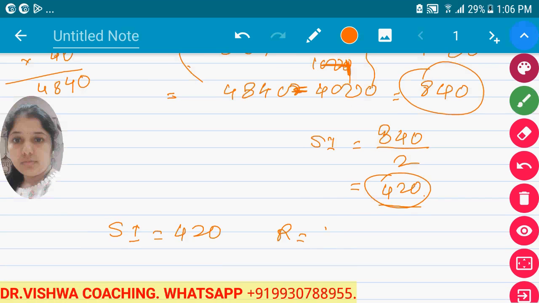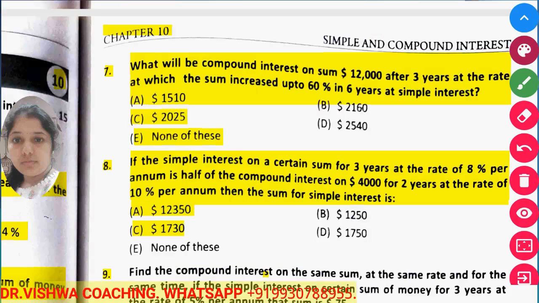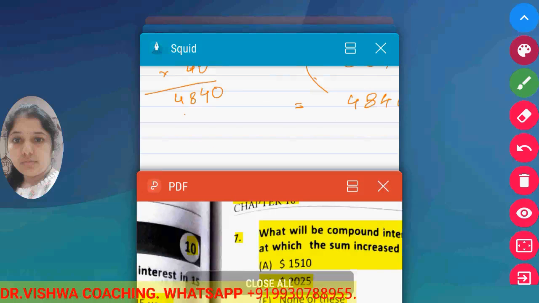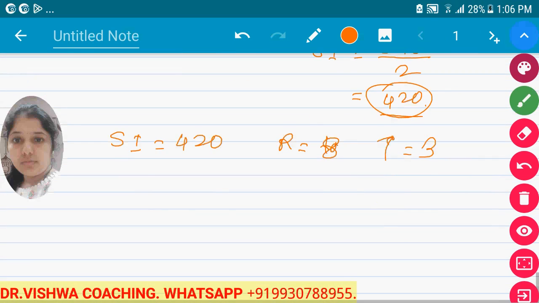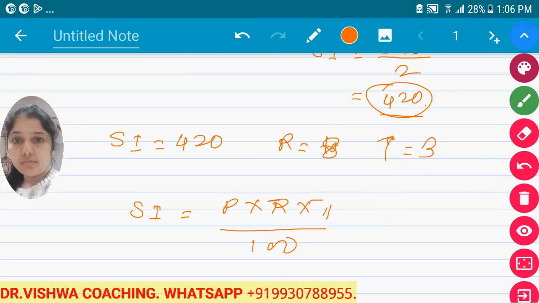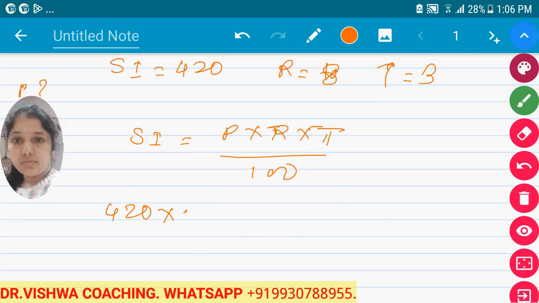Rate of interest we know, no, it is given as 8% and time period is 3 years. Rate of interest is 8%, time period is 3 years and principal is asked to you. Now use the formula for simple interest as P into R into T upon 100. Now here simple interest is 420, multiplied by 100 is equal to P into 8 into 3.